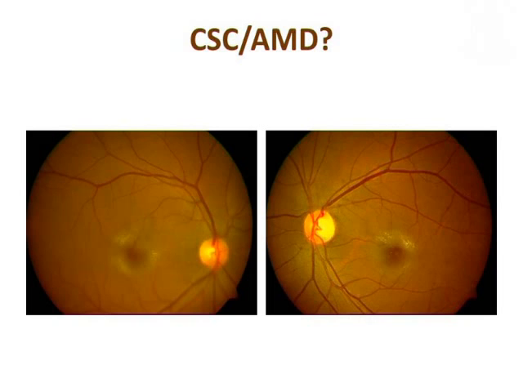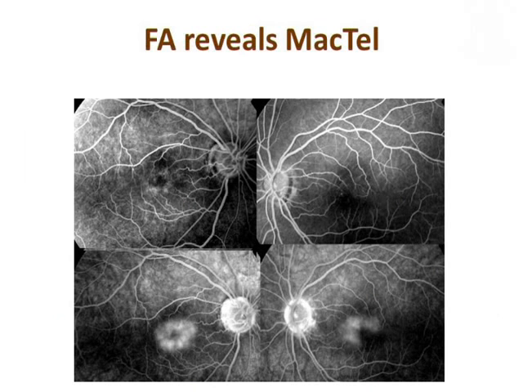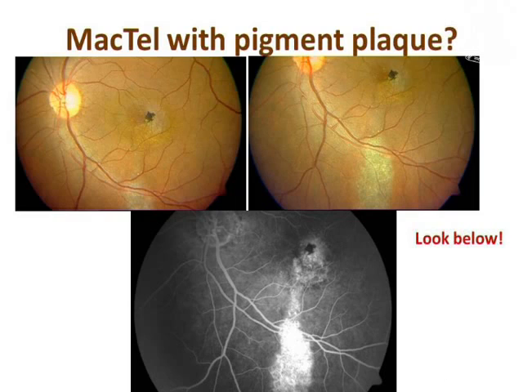So this is a case which looks like CSCR or drusen. And on angiography, you can see the classic telangiectasia in the mid-AV phase and the classic leakage in the late phase. Similarly, this case looks like a MacTel with a pigment plaque, but again you can see a tract in the lower part, and this comes out to be a CSCR.